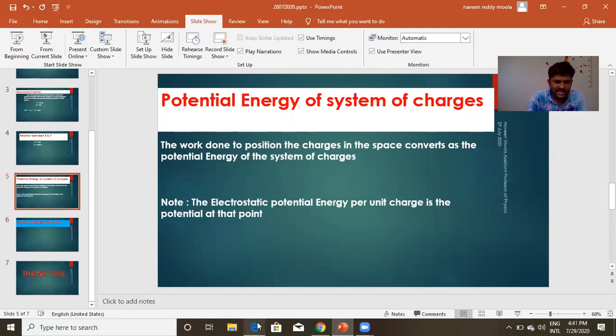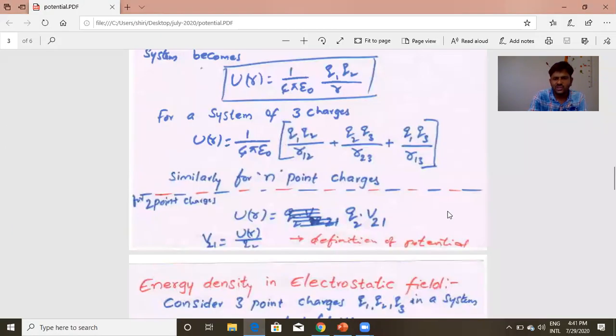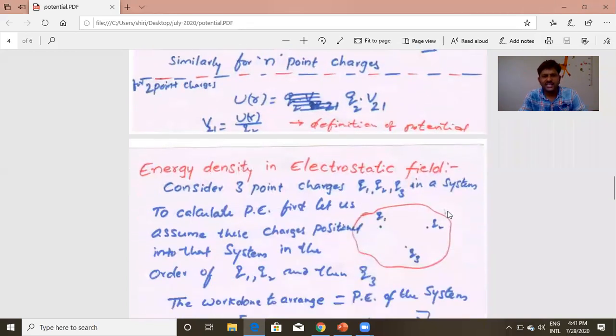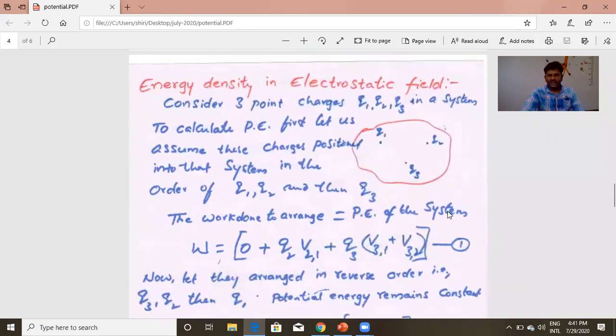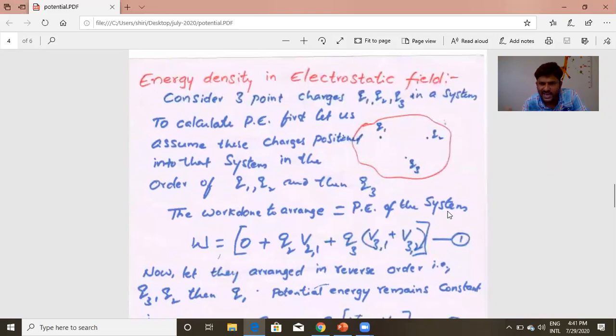Now we will see the next topic, that is energy density in electrostatic field. It is very, very important. If point charges are there, or even a continuous charge distribution is there, in both cases we need to calculate energy density. We need to calculate total potential energy as well as energy density.